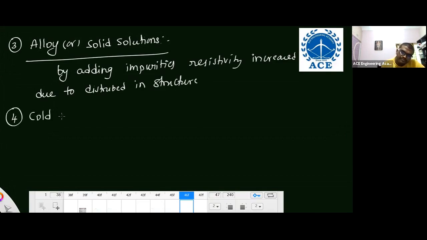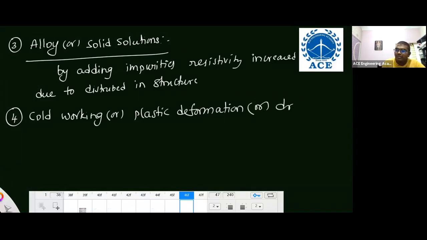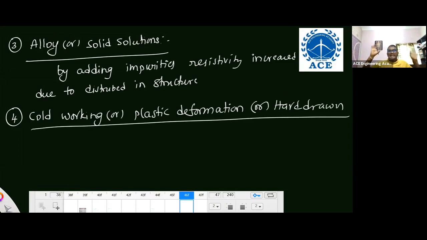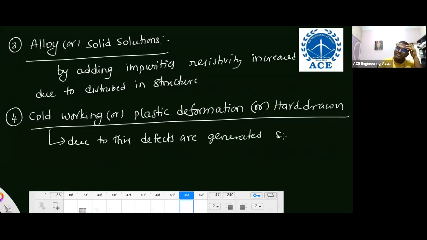Next, fourth one is cold working, or plastic deformation, or hard drawn. All are the same. In a simple way, at room temperature, take the wire and hit it with a hammer. That is nothing but cold working. At room temperature, we are deforming the body. By doing this, defects are generated in the material, so resistivity is going to increase. These are the 4 factors you have to remember: defects, temperature, alloy, and plastic deformation or cold working.